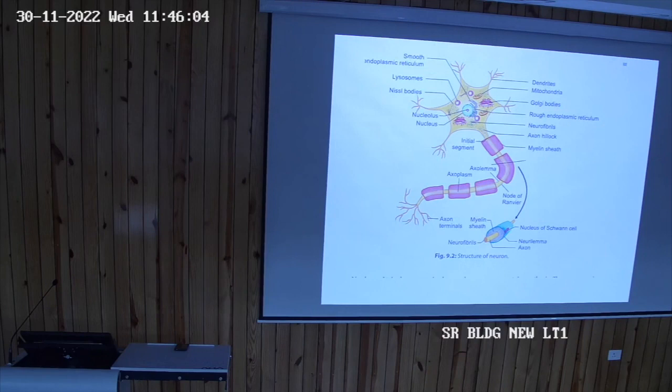I am telling you, girl, pseudo-unipolar neuron has a single process. Because of this it is called pseudo. And this process divides into two parts. One of them acts as a dendrite, another acts as an axon. And this is present in the dorsal root ganglion of the spinal cord.